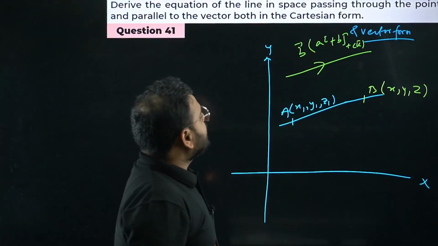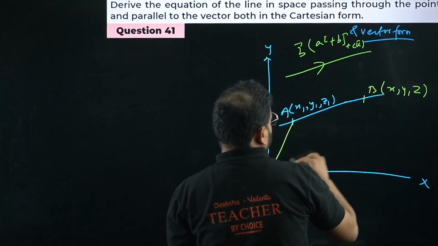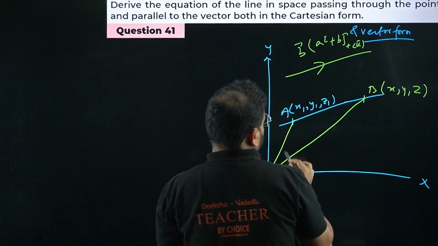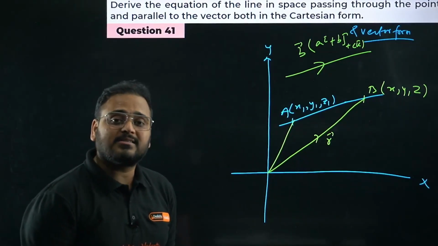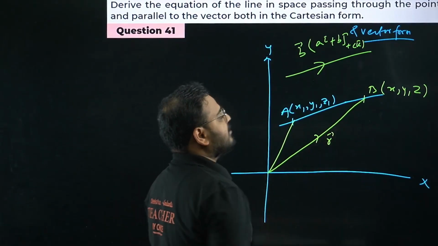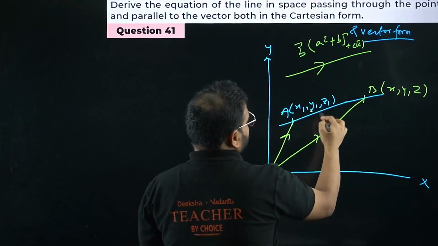Okay, chaliye. So we'll do one thing. We'll join this line OA and join this line OB, and call this to be vector R. Why that, sir? That's how we write a resulting vector in general form. So we have the vector OB like this, vector OA like this, and vector AB like this.